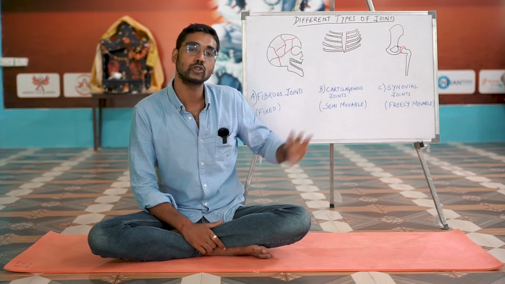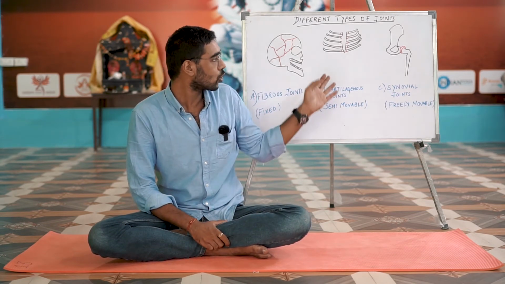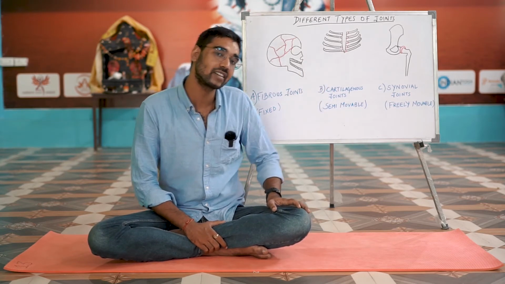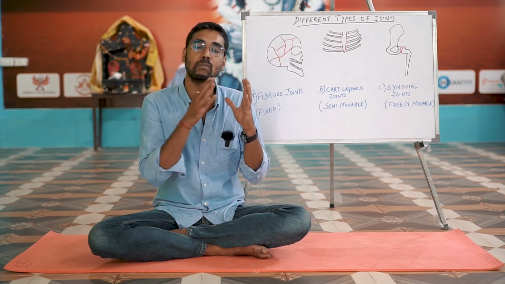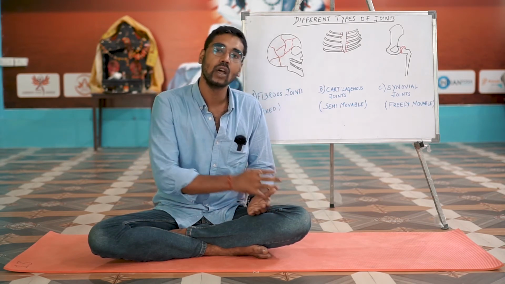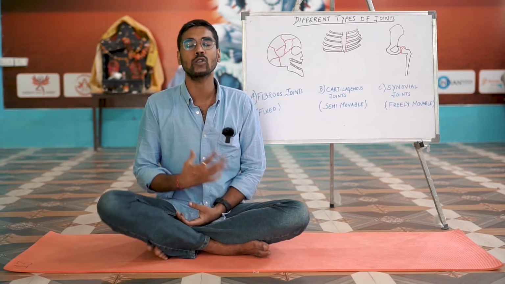The next type of joint is the cartilaginous joint. This cartilaginous joint gets its name from the cartilage that connects the bones to the other bones. If you are aware of the properties of cartilage, then you would also understand that cartilage is a connective tissue which is quite flexible in nature, but it is not voluntary in nature, which means that you cannot voluntarily move the cartilage as you want.